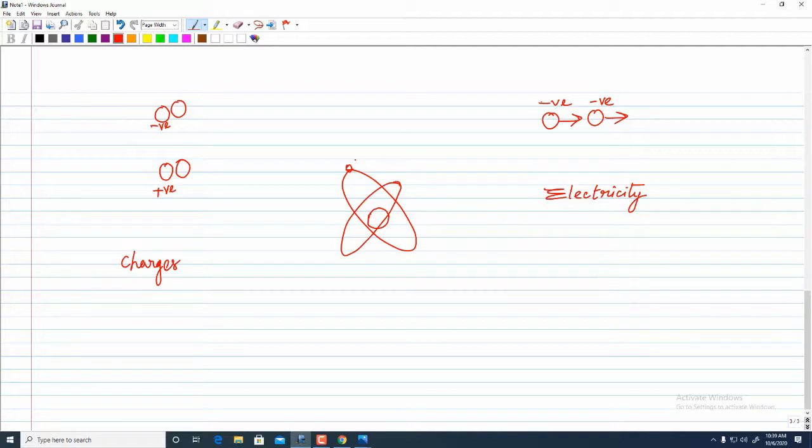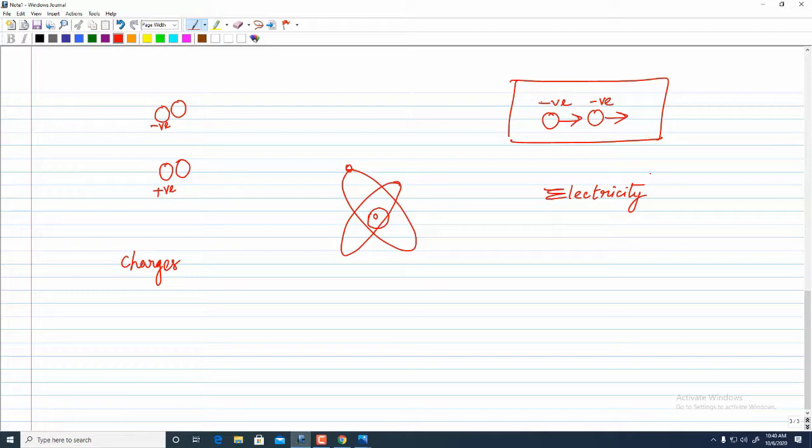It is very easy for the atom to lose the electrons, since they are a little bit far away from the attraction force of the nucleus. While if I want to remove the positive charges and make them move, it is quite difficult, because the protons are bonded very tightly to each other. So in a single atom, it is difficult to show the movement of positive charges. Usually in normal conditions of energy, temperature and pressure, we just get the flow of electrons, or the negative charges.